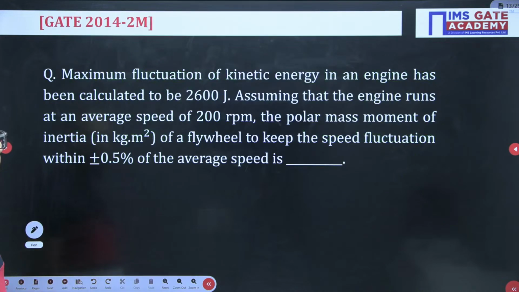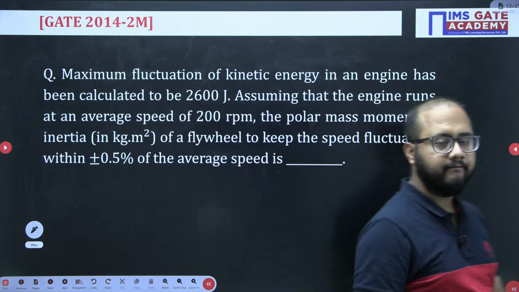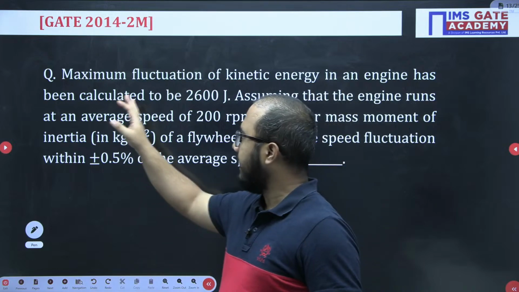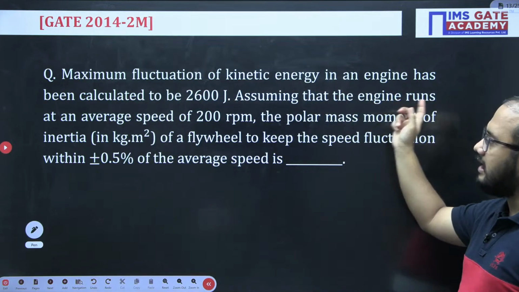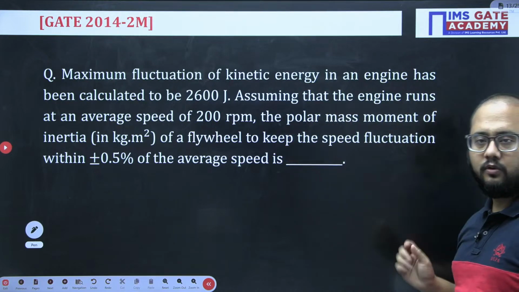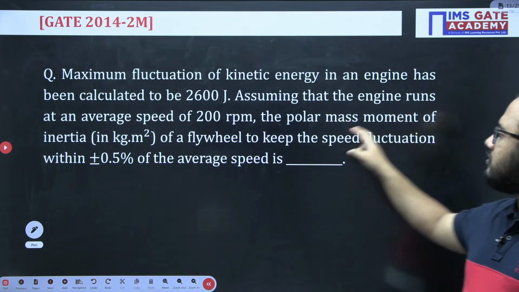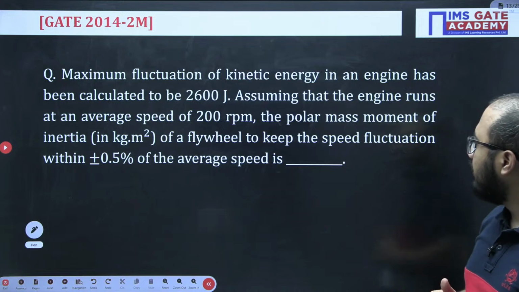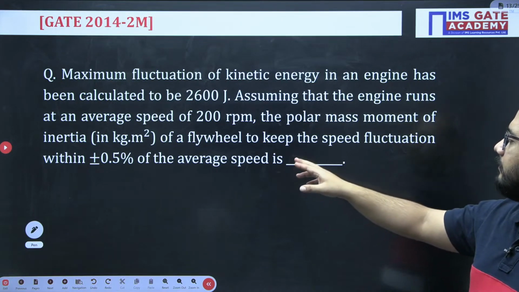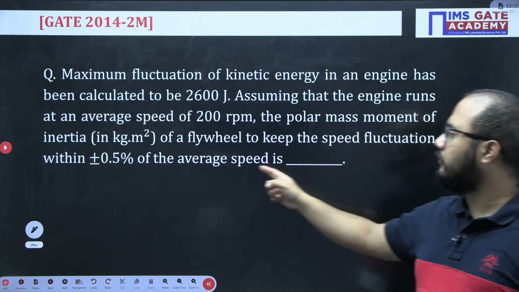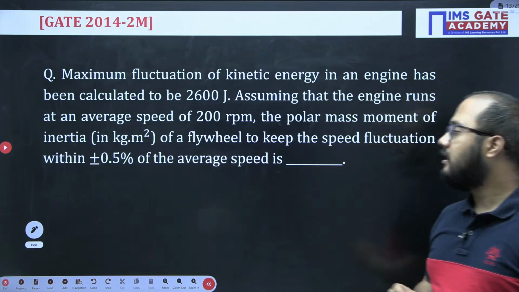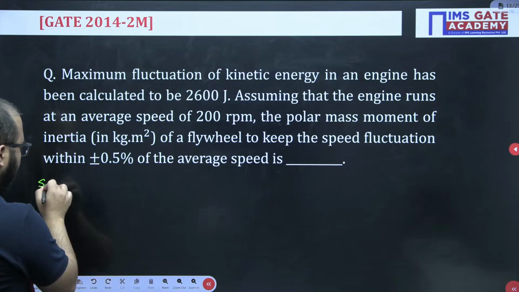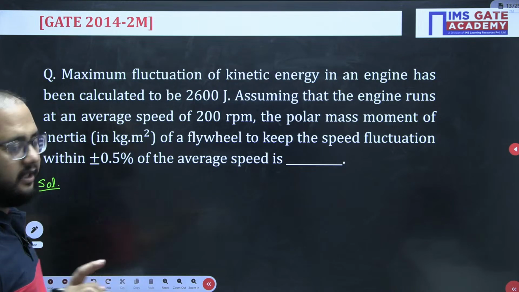Right, now moving to the next question, guys. This one again, GATE 2014 this time. The maximum fluctuation of kinetic energy in an engine has been calculated to be 2600 joule. Delta E value they have given. Assuming that the engine runs at an average speed of 200 rpm, omega or n average they have given because it is in rpm. The polar mass moment of inertia of a flywheel to keep the speed fluctuation within plus minus 0.5% of the average speed is. So basically they are asking what is the mass moment of inertia value required here.